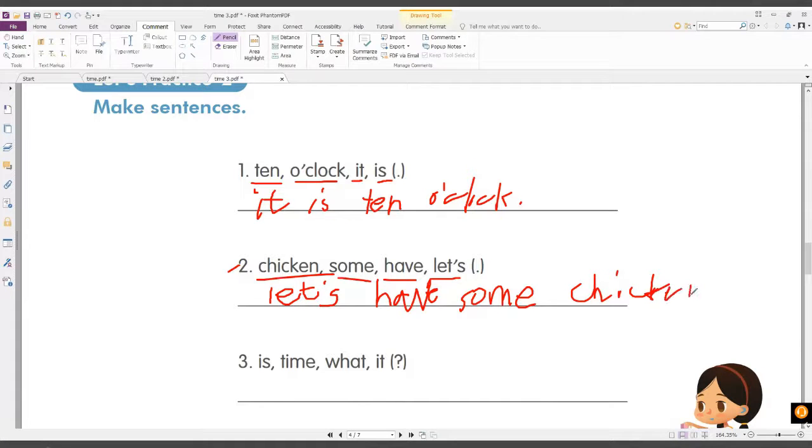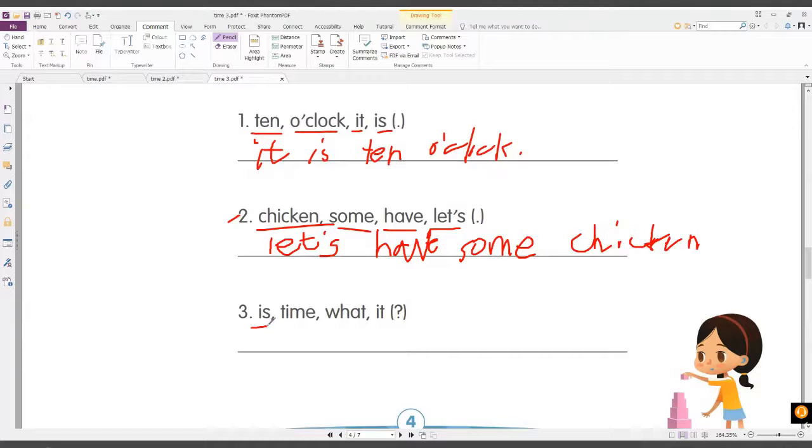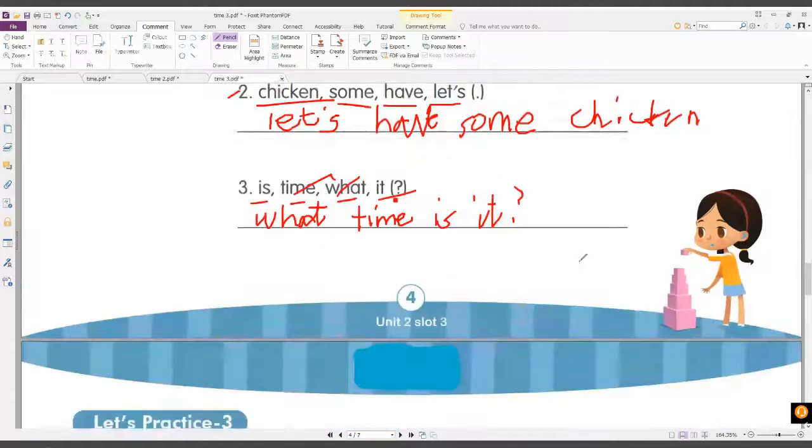Now let's go on here. How about this number 3? Everybody, is time what it. Okay, so what is first? What? What time? Right. Okay, what time is it? Okay, great job. So now you are able to make sentences correctly. Okay, good job.